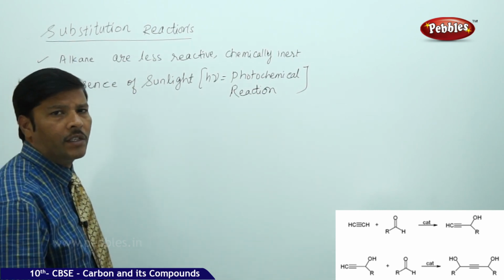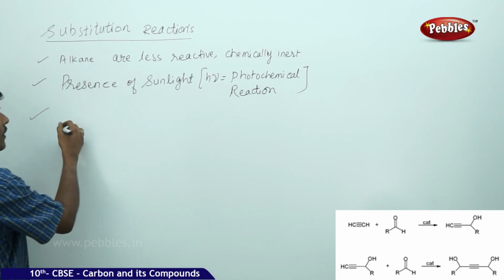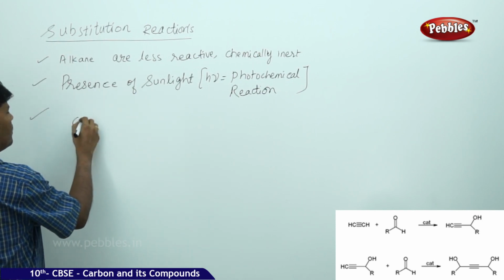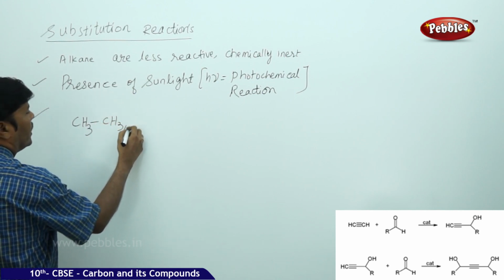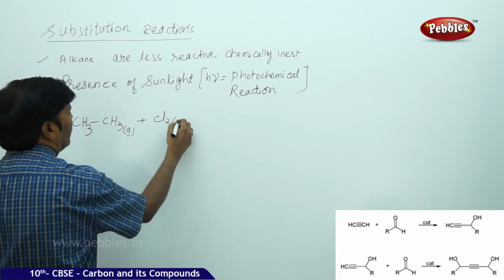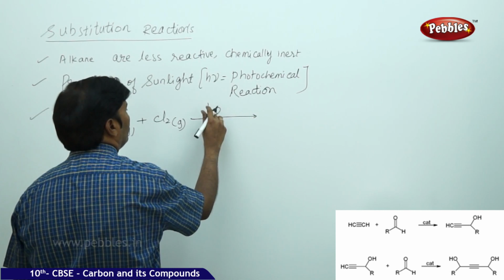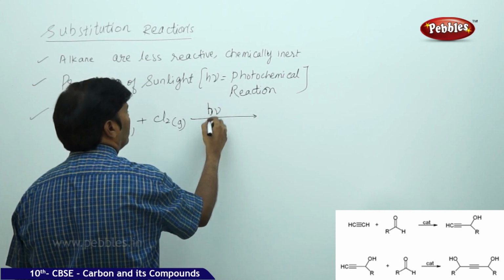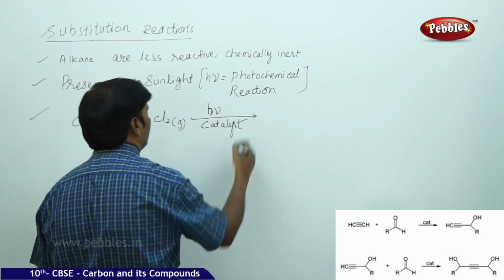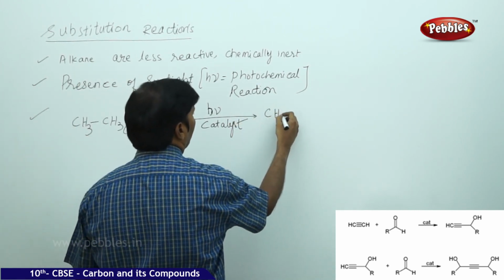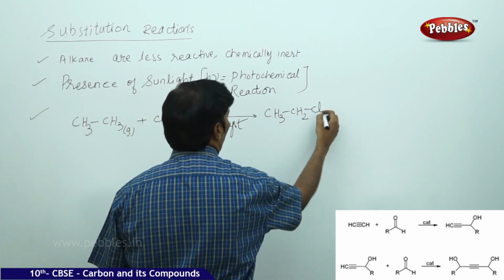In the presence of sunlight acting as a catalyst, chlorine reacts with the alkanes. Suppose I take ethane, CH3 single bond CH3 gas, plus chlorine gas, in the presence of sunlight, h nu, acting as catalyst, you get CH3 single bond CH2Cl plus HCl.